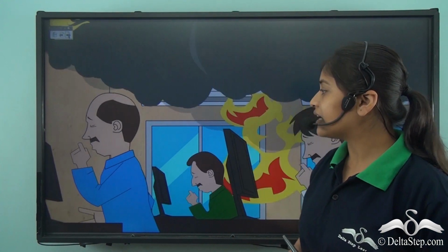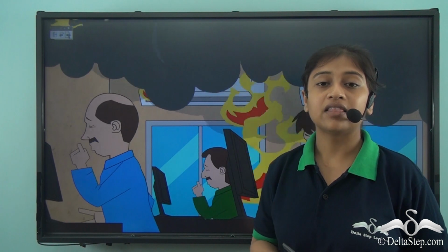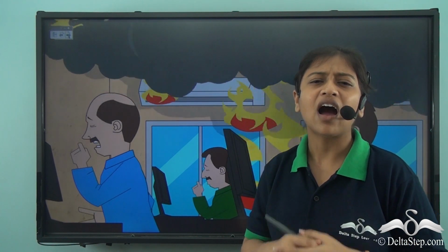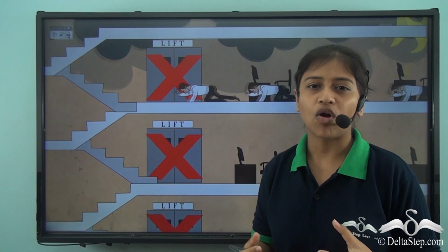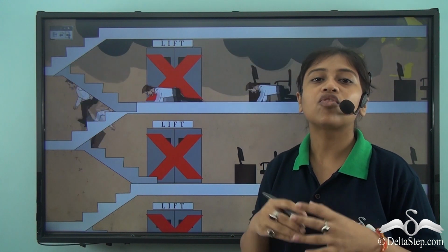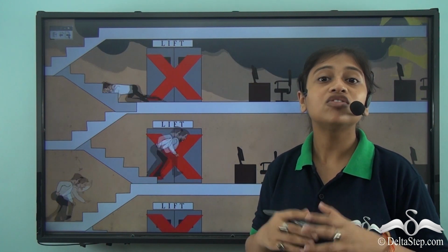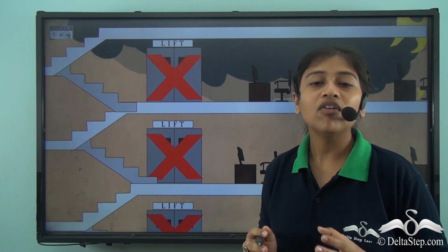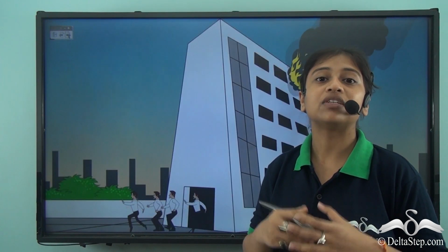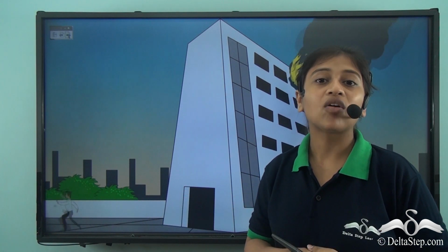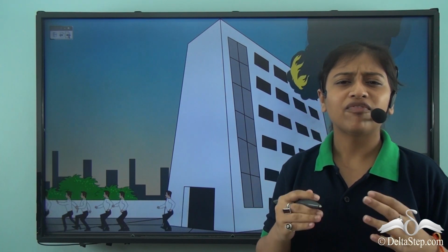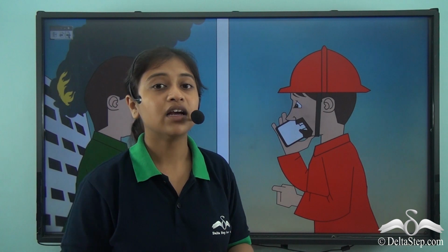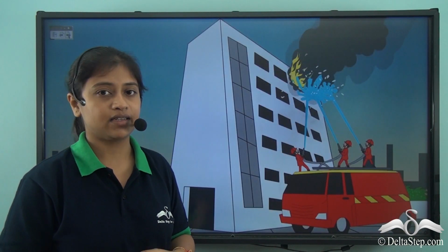Now, other than that, if there is fire in the building, then the fumes and smoke will be very harmful for us and we usually cough. So to avoid this, we should crawl out of the building and not use any lift, to not take any risk. Now, once all of us are out of the building, we should immediately call for help and call the fire department. The fire department will come for help and will put down the fire immediately.